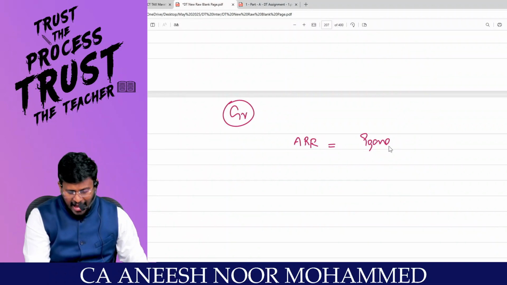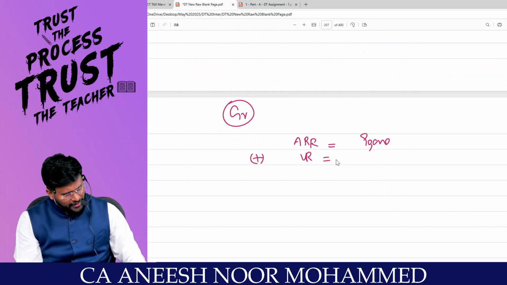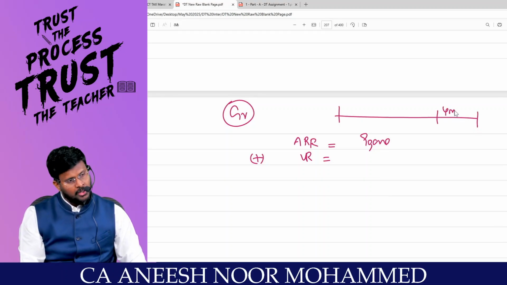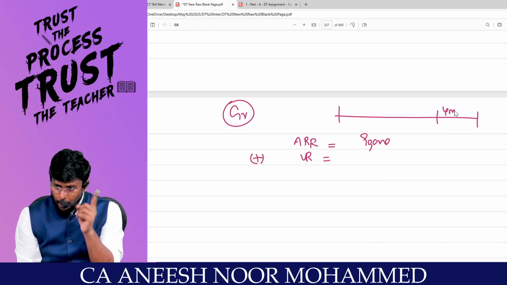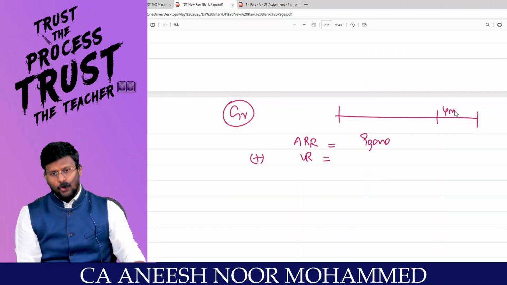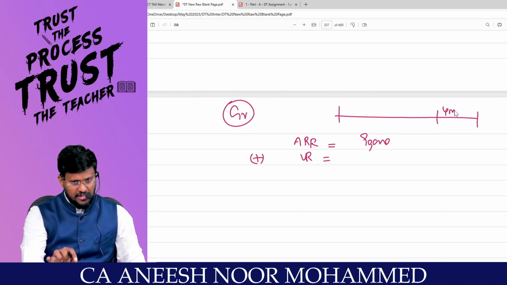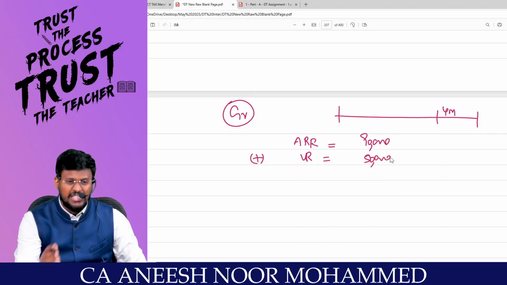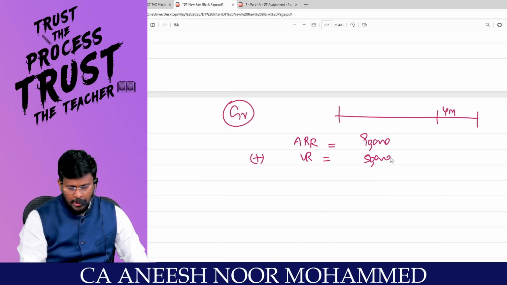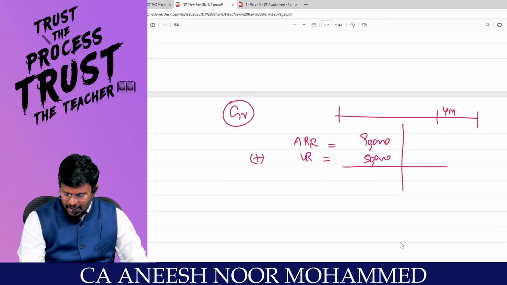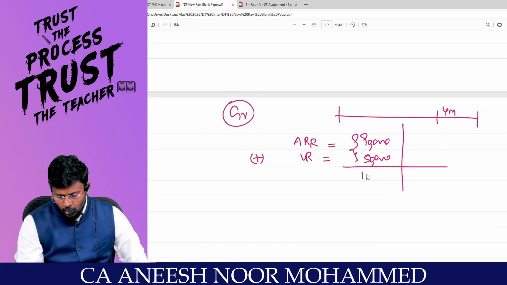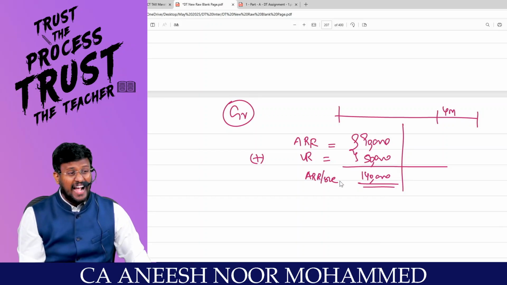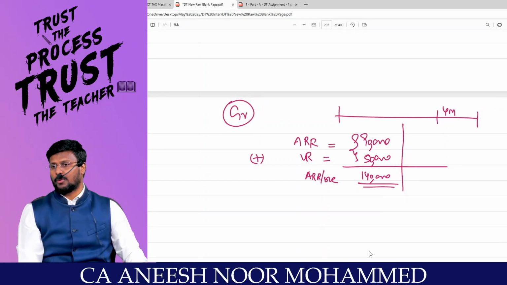Correct? Add vacancy rent. Is there any vacancy? Yes, sir. Assume that 4 months vacancy are there. If I let out the property for those 4 months also, without vacancy, I would have got rent. Assume that rent is 50,000. Some example I am giving. Are you all really with me? That rent is how much? 50,000. Then 90,000 plus 50,000 comes to 1,40,000. This is called actual rent receivable. Are you able to appreciate?